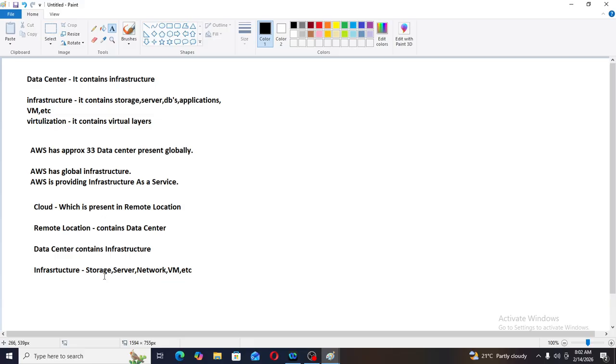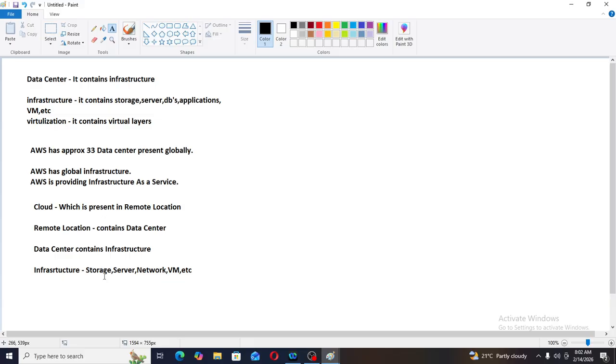If I'm using AWS services, and AWS services are present in the cloud locations, and my internet is gone, it is like, for example, if I lose my house keys, still my house will be there. Simple. If I lose the internet, the AWS services are still present in the cloud. Now AWS has different services.